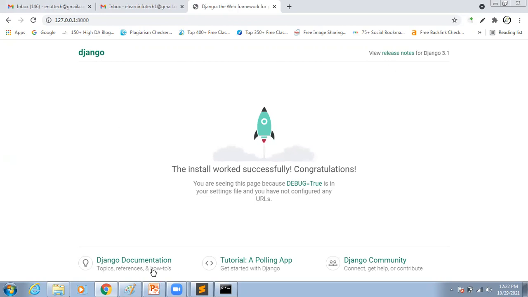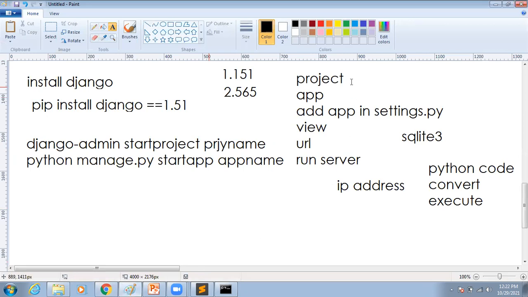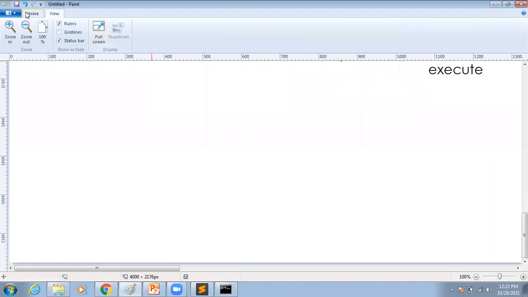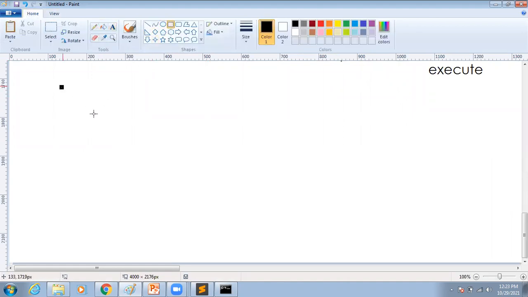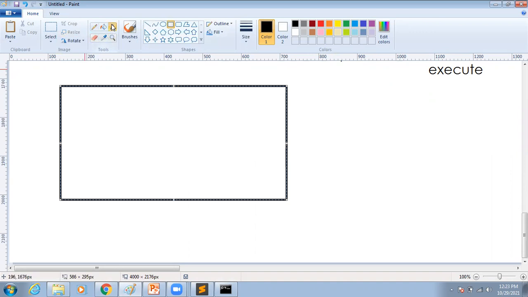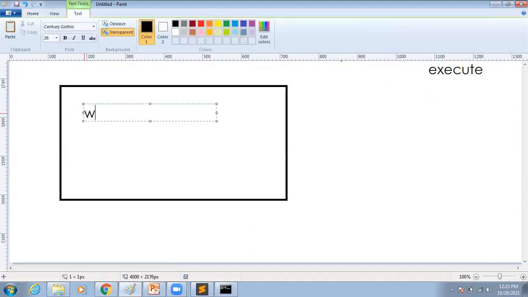Simply, these are the basic steps. First, we have created the project. After that, we have created the application. After that, we have added it into our settings.py. Now, what about the next step? Here, we are going to work with views only. So here, for example, when our visitor opens my website, at that time, I want to display "Welcome to eLearn Infotech". Like simple text, I want to display like this on the screen.